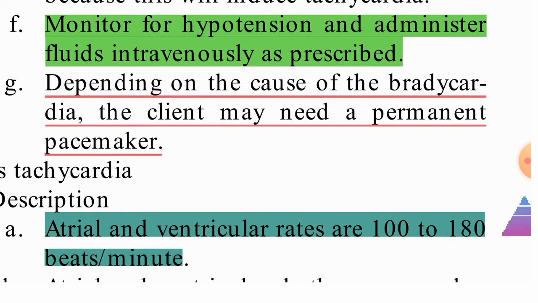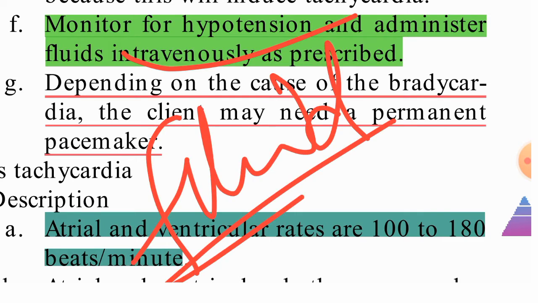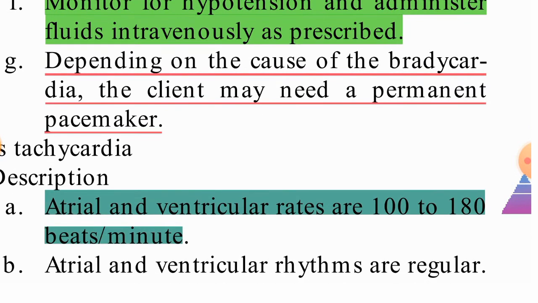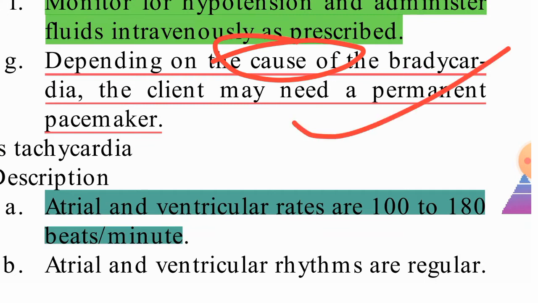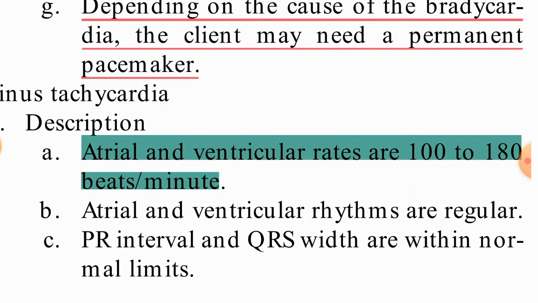And so for that, we need to administer fluids intravenously. Depending on the causes of bradycardia, the client may need a permanent pacemaker. According to the causes, why bradycardia is occurring, due to some medications or any functional problem in the atria and ventricle, it depends on the causes, and only then can we go further for a permanent pacemaker. So it will be decided by the causes.